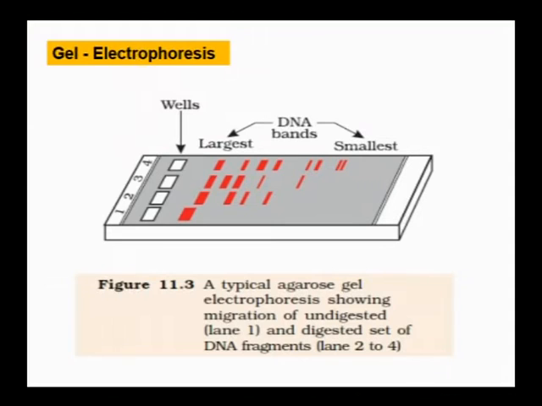Based on size, these DNA fragments move towards the anode, the positive electrode, since DNA is net negatively charged. The smaller the size, the faster and further they move; the larger the size, the slower they move and stay close to the wells. By this we can separate our gene of interest through electrophoresis.